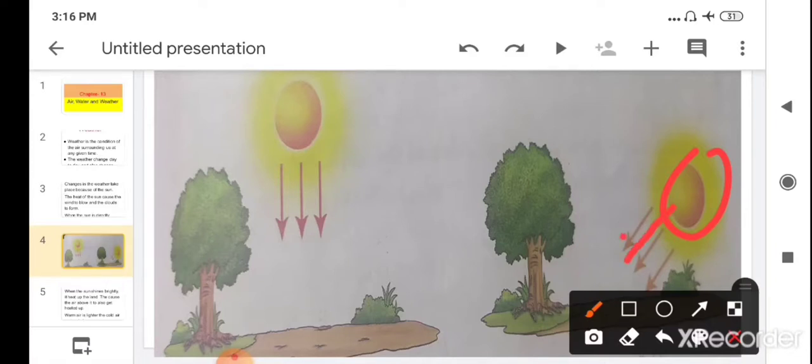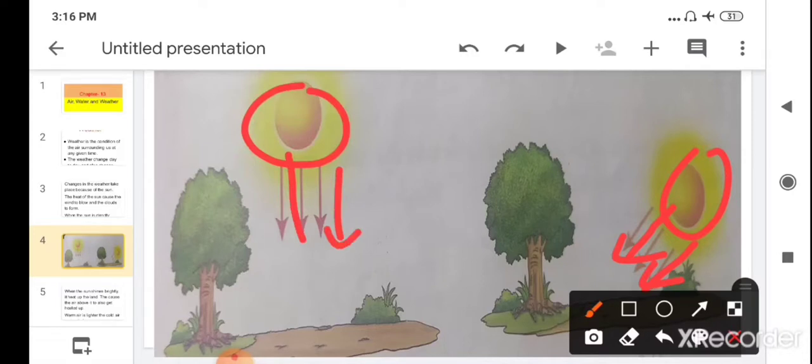Here you can see the sun's rays are slanty as compared to noon. At noon the rays fall directly on the earth's surface, but when the sun is at a lower position in the sky, the rays of the sun are slanty, and they do not heat up the earth so much. So that is why it is warmer in the afternoon than in the morning and evening time.